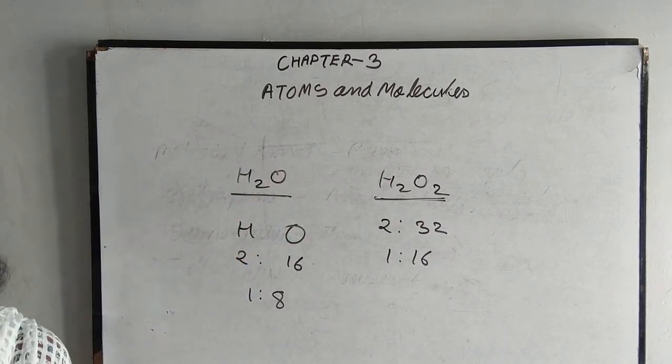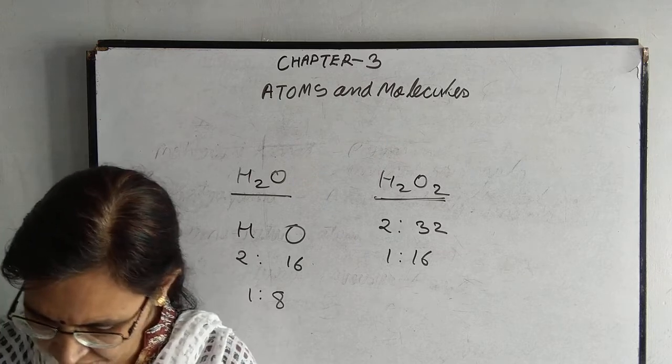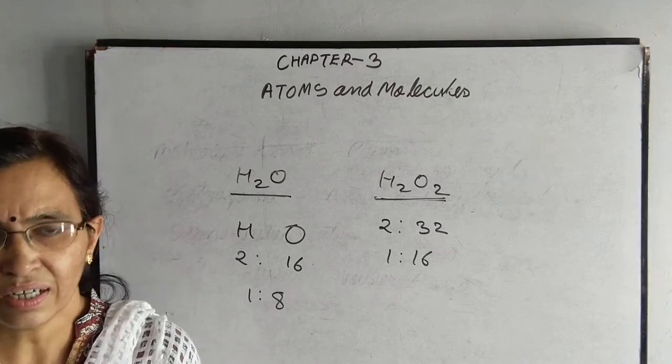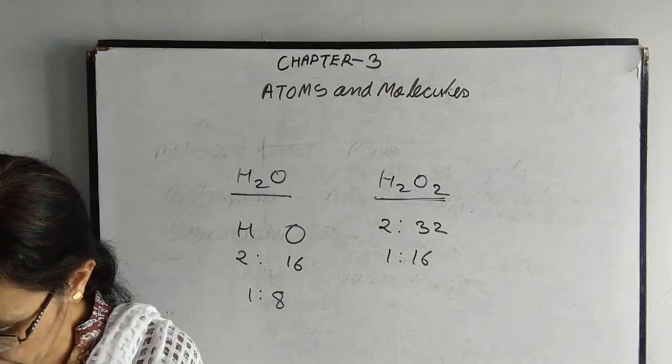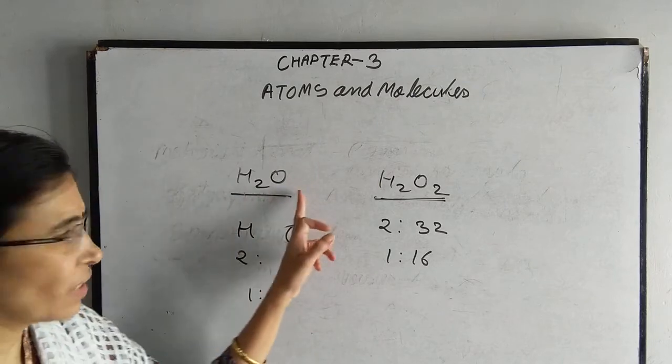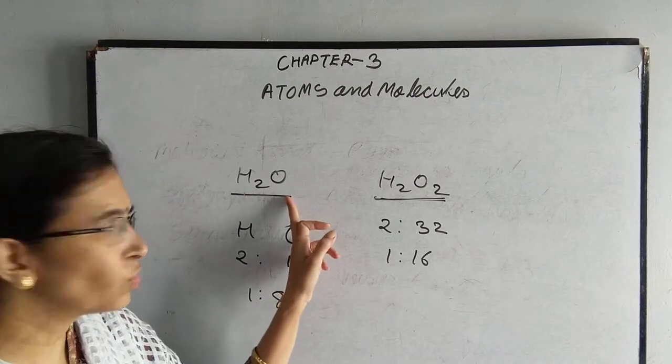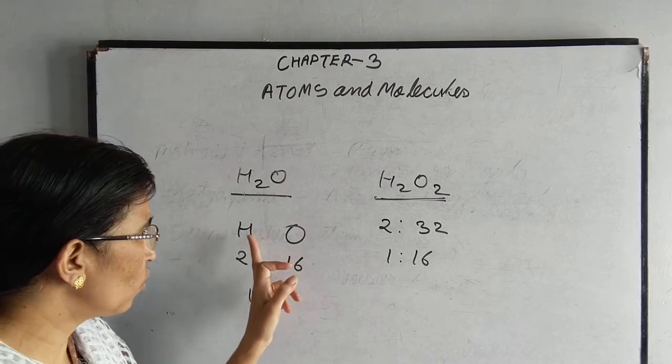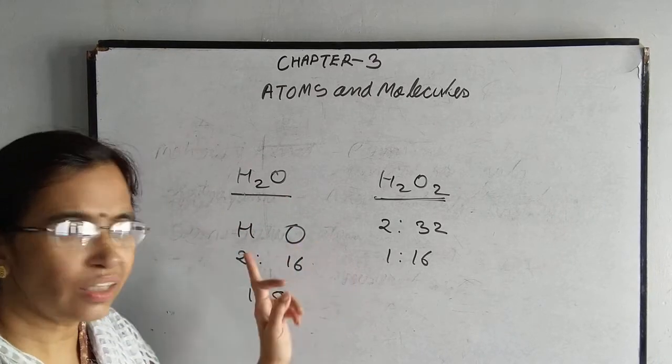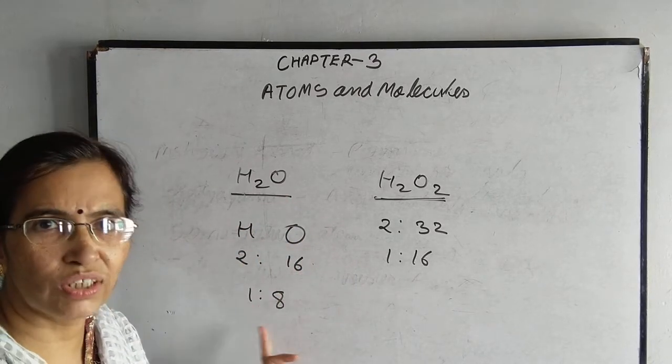Okay, note down this statement. In a chemical substance, the elements are always present in a definite proportion by mass. Then write down this example. What is given? H2O, the elements are always fixed. Hydrogen and oxygen, their ratio is 2:16 or 1:8.